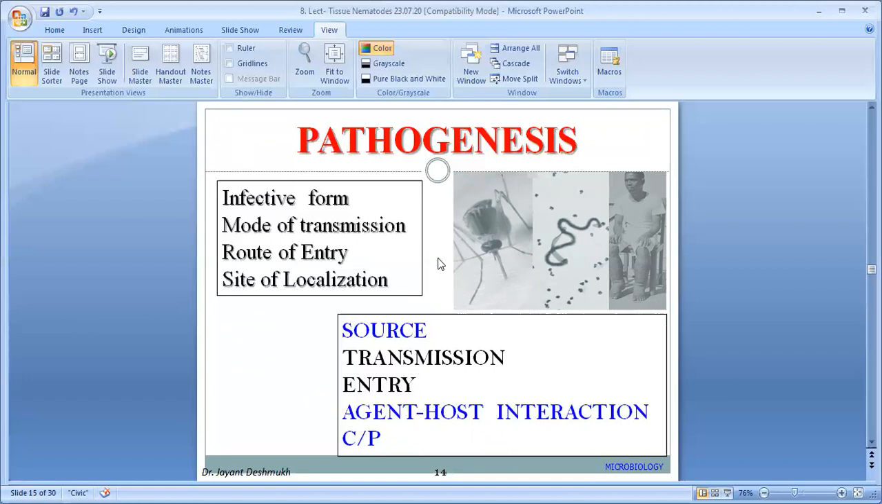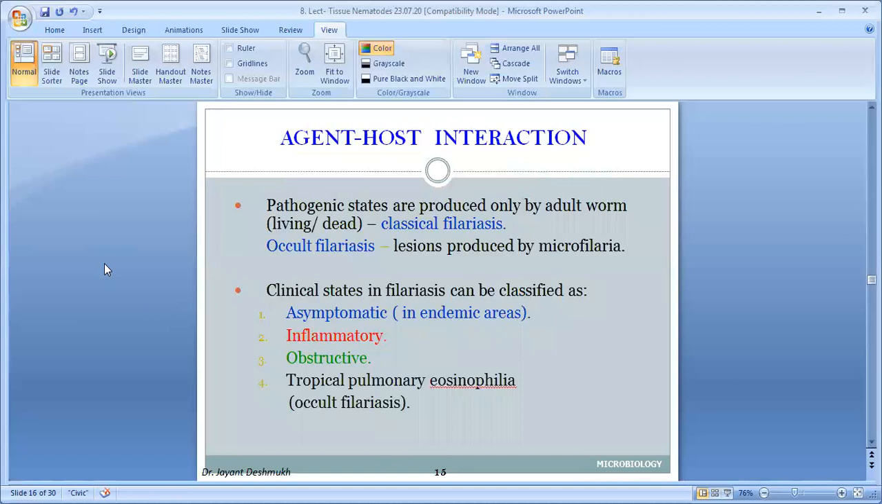Agent host interaction, now pathophysiology and clinical presentation, and complications. Last, very important, complications. Agent host interaction: pathogenic states are produced only by the adult worm, living or dead. And occult filariasis is produced by microfilaria. Only two stages are present in the human being.